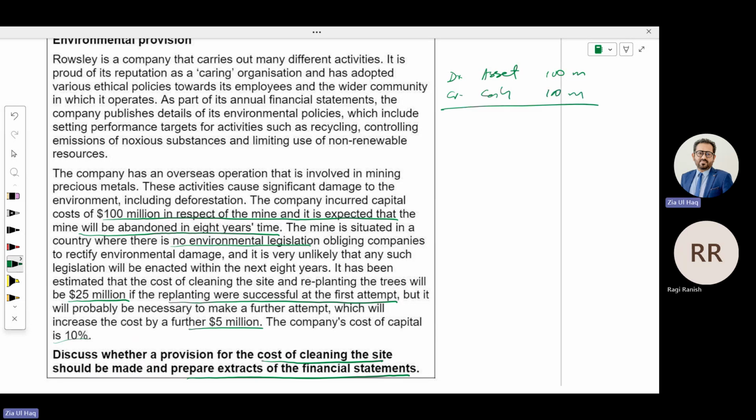But for this 30 million, you need to record using the present value method. You will record the accounting entry as debit asset, not expense. This expense is not now, that will be after 8 years. This is relating to this asset. So we'll debit asset and credit provision.